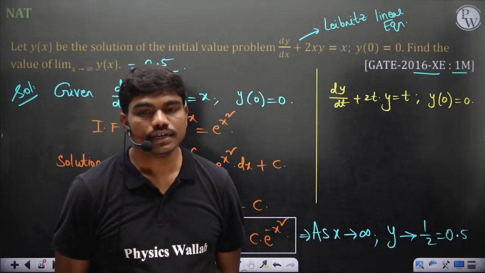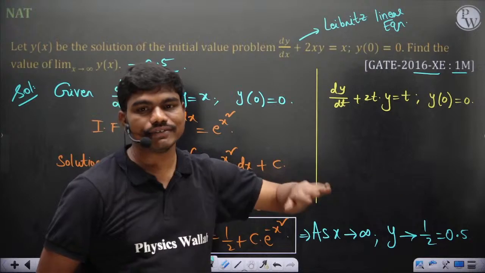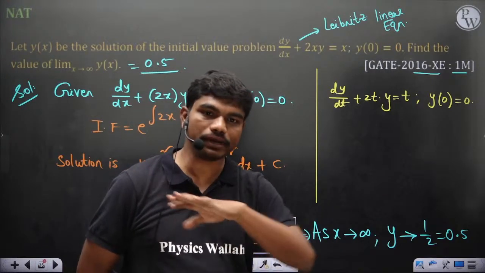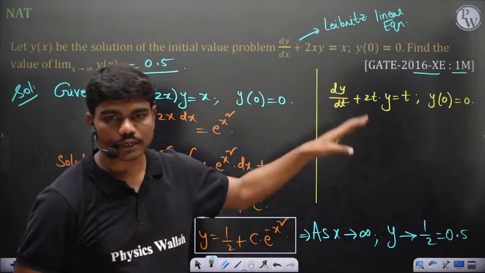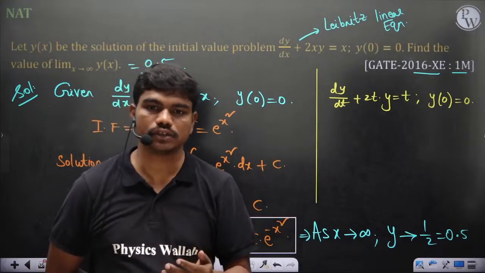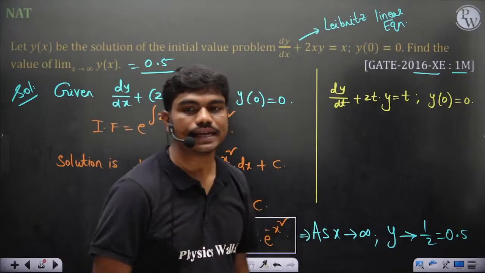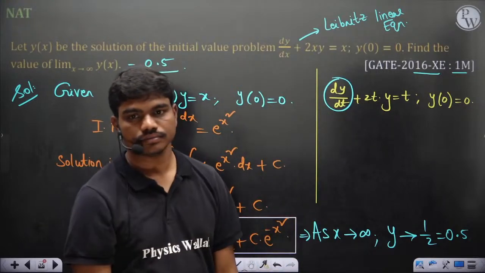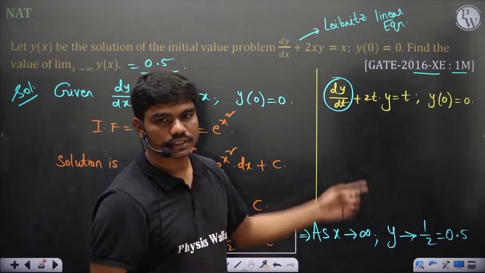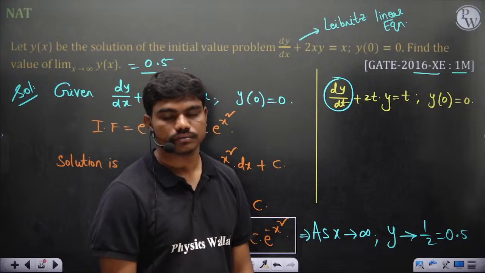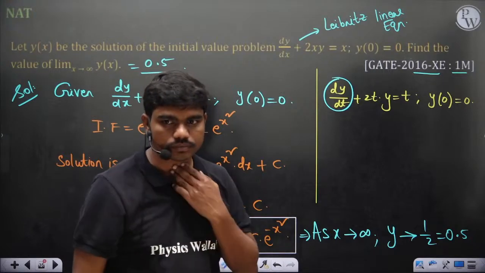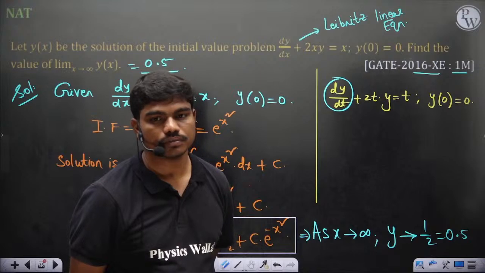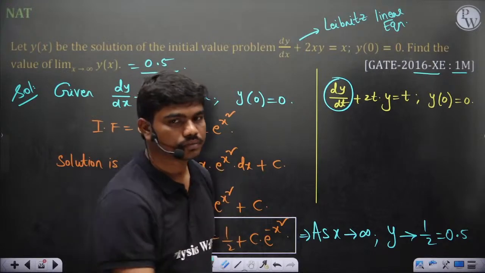Right now the dy/dt, whatever is there, is giving you some change of quantity y with time t. But as your time t goes to infinity, this rate of change of quantity y will be 0. The system reaches a steady state, which means, what is the value of this term then? At steady state, what is this value? Any one of you? 0.